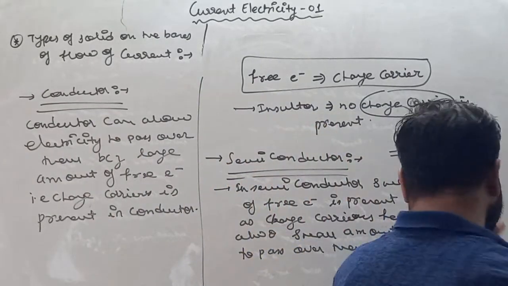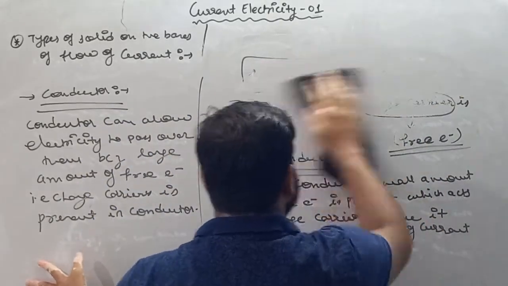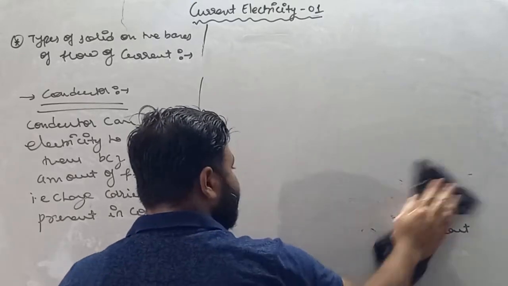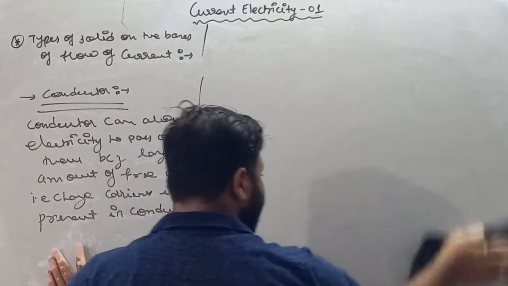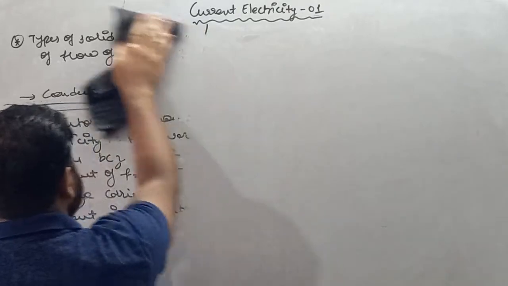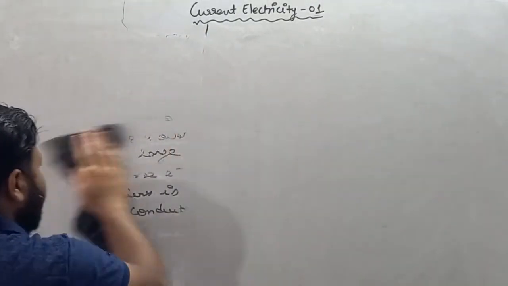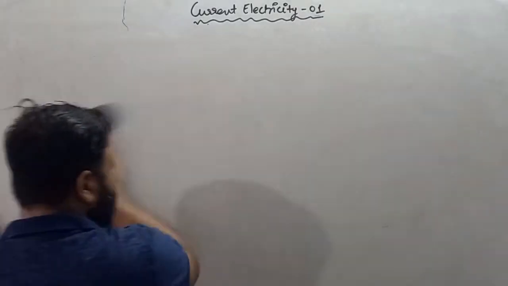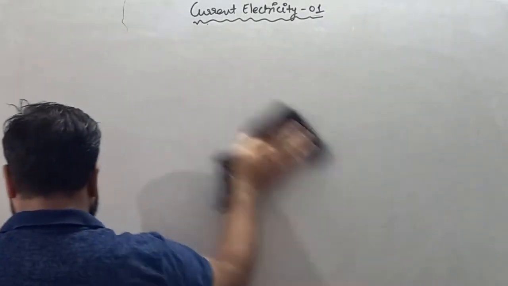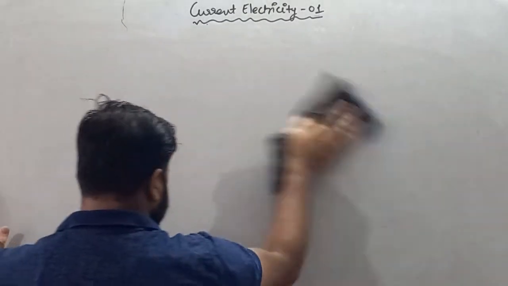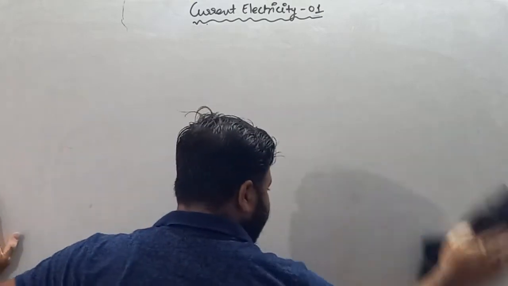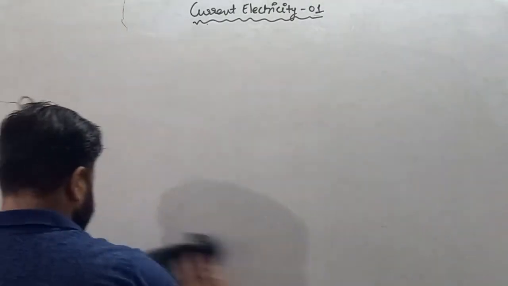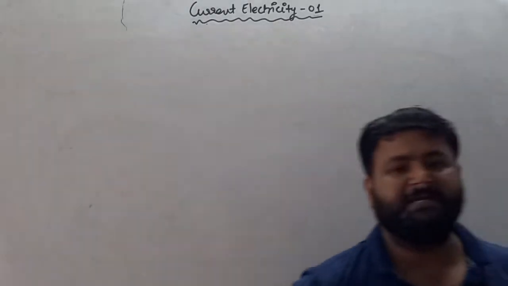So write down in form of note, charge carriers, that is free electrons, are maximum in conductor and minimum in insulator.